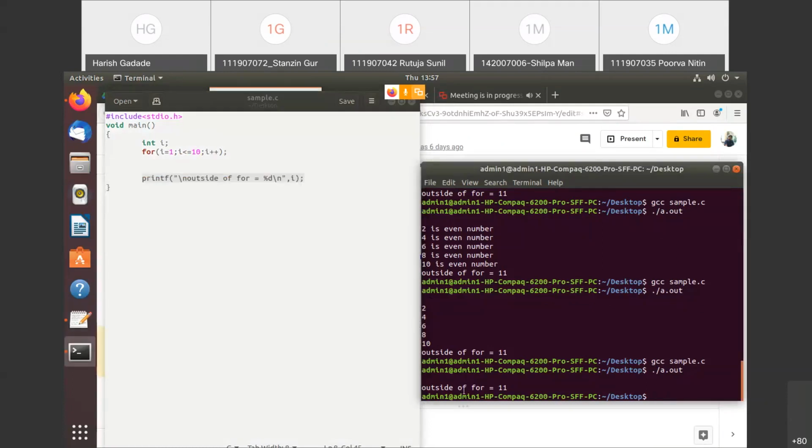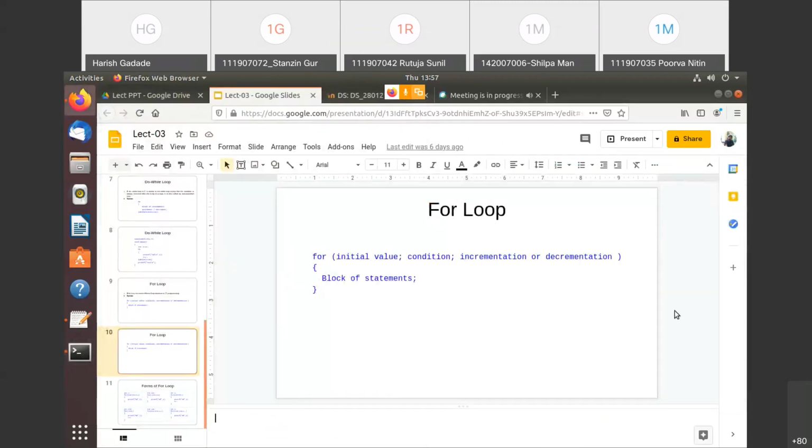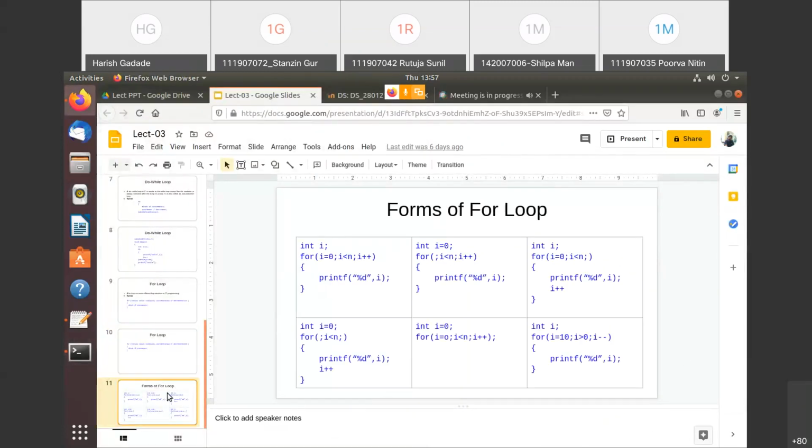I'll just show you the different forms of the loops also. So if you see these forms of this loop, you can see here how I can write that for loop in different forms. So this is the normal form. You can see here i equals to 1, and whatever the statement I have just written here, that same example I have taken here.